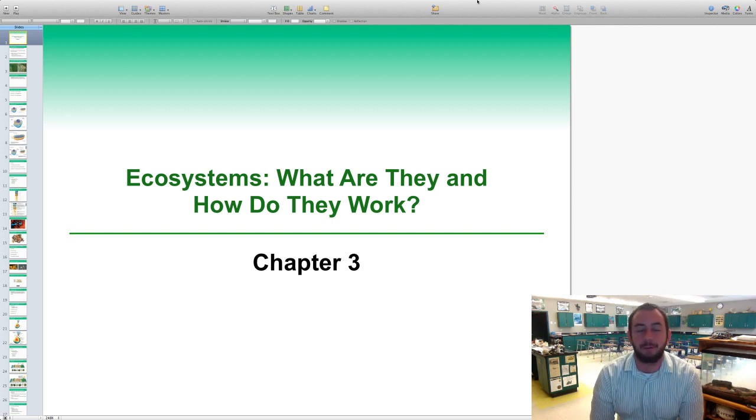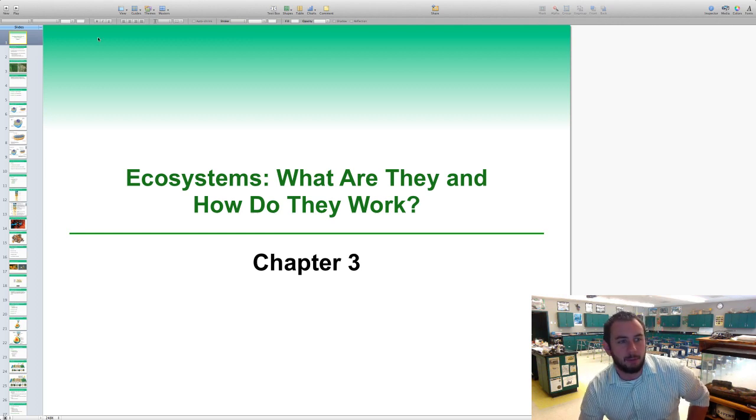This is the overview of ecosystems in the ecology section. This is a very basic overview. We're going to fly through it. Again, it's chapter 3, very simple stuff that you probably already know about with a little bit of biology and your little background in ecology from your biology days.